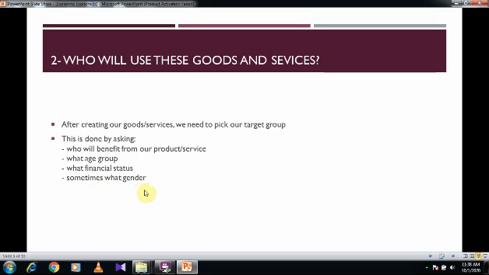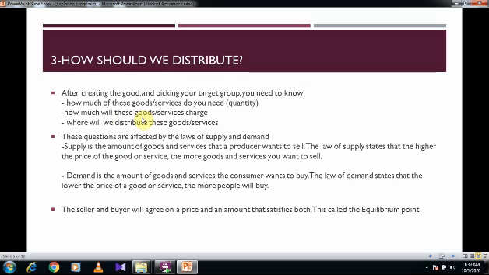So, 1, I create my goods and services using the 4 factors of production. 2, after I create the goods and services, I pick my target group using these questions. And 3, I have the goods, I have the target group. I need to know where should I put these goods, what places, and how am I supposed to distribute them. You need to know how much of these goods and services do you need. What's the quantity? Am I supposed to produce 100 items, 1,000, 100,000?